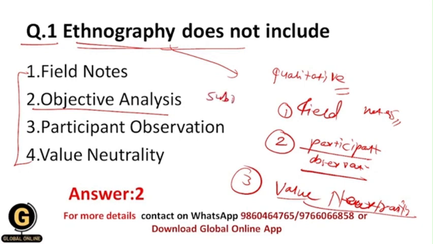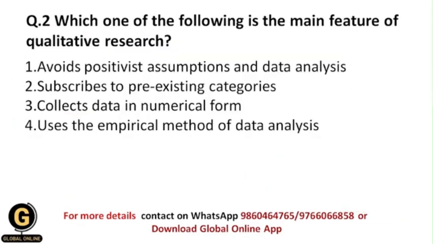Basically here we do subjective analysis, because over here we study the behavior, quality, characteristic or nature of humans. And that's why here there is only subjective analysis, not objective analysis, and the correct answer here is 2.